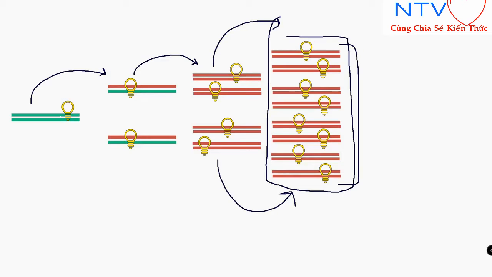But if the threshold is achieved after a large number of cycles, after a long time, it means initially in the sample there were very few coronavirus particles. So in this way we can quantify the coronavirus particles. In this way we can quantify viral load.